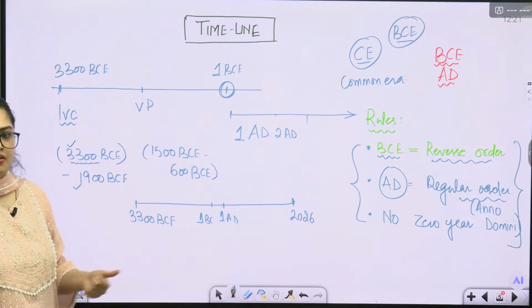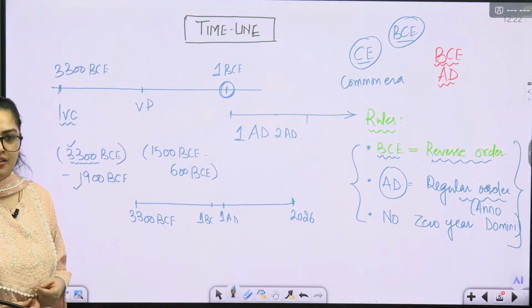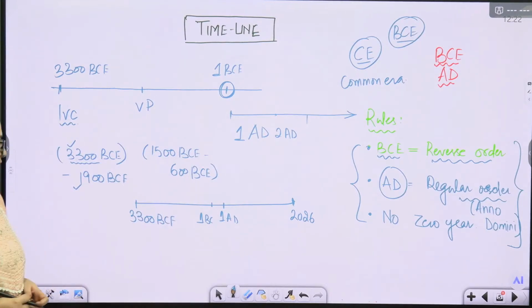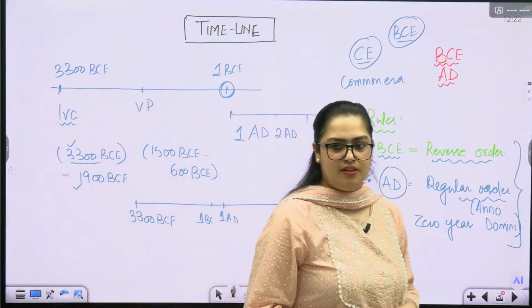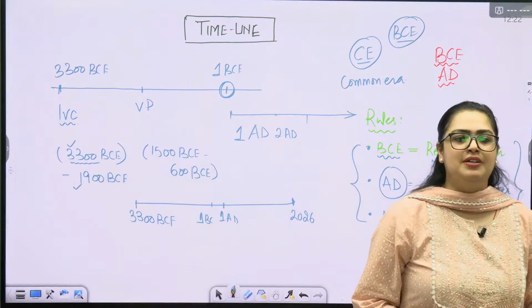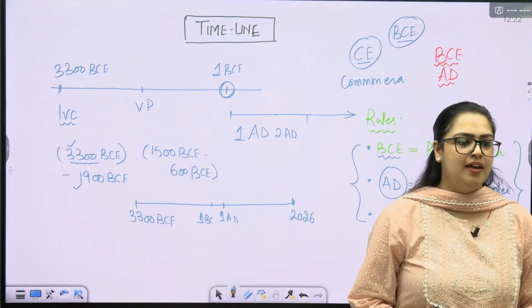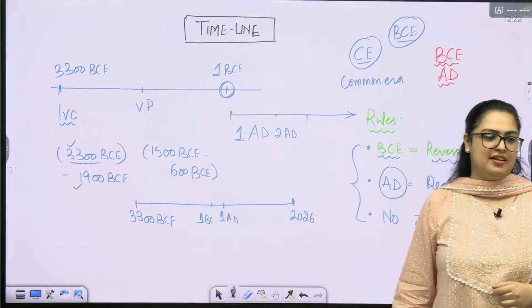What are we doing? Adding. 3300 plus 2026, and then we will subtract 1 from it. Why? No year 0, exactly, very good.